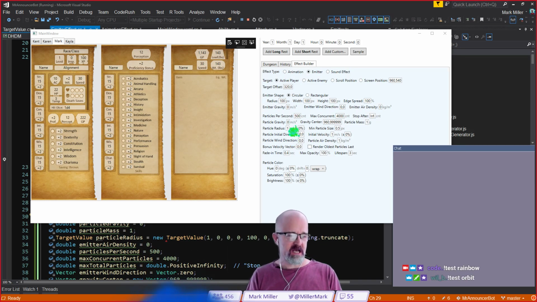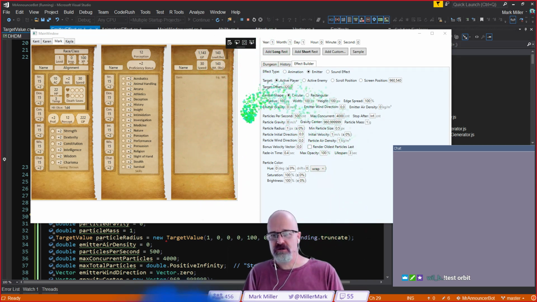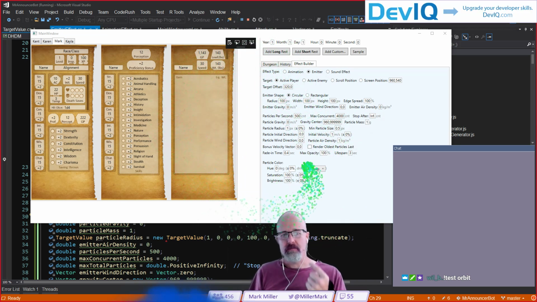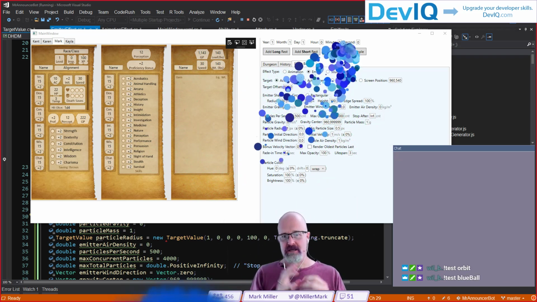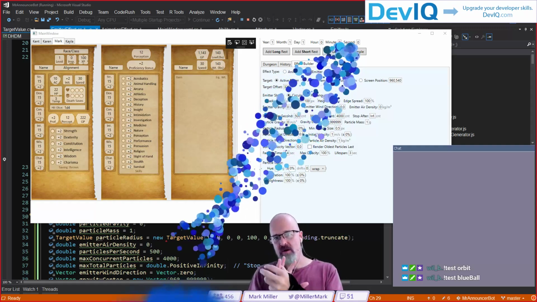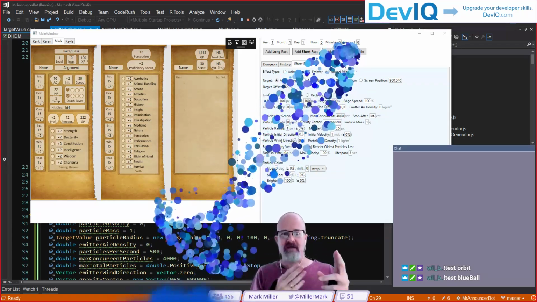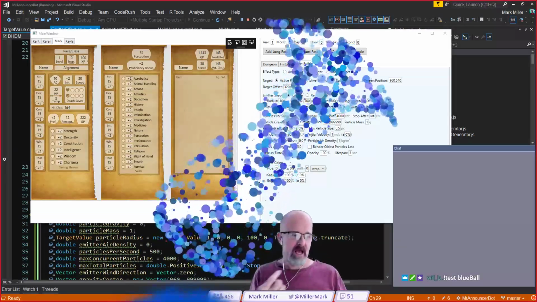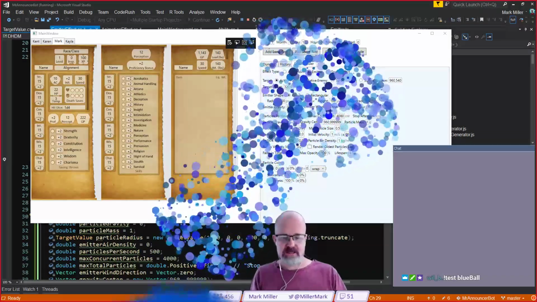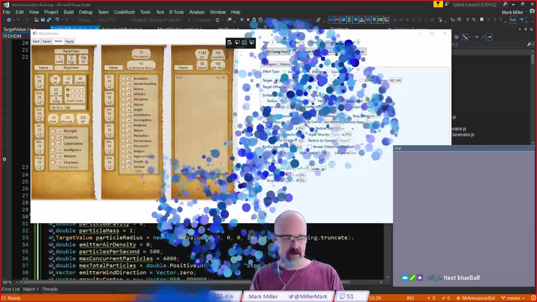Yeah. And as the raid came in, there's a test orbit that Will started to do there. So this is an example. The emitter has a center of gravity right above my head there, and it is shooting the particles out. In this case, the emitter does not have any gravity. It's in a fixed position, but the particles have gravity. And so the test orbit that we had, let me run that again right here.